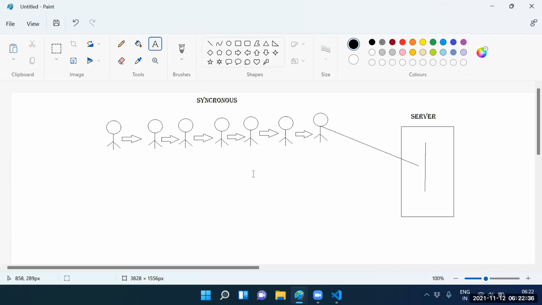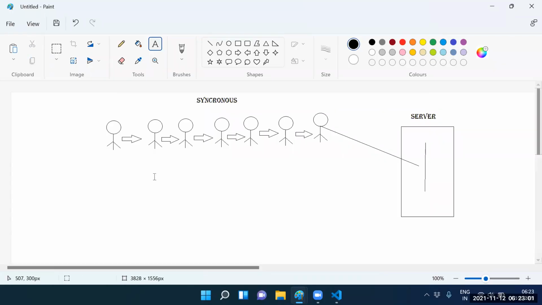What is a synchronous call? Client one sends the request. If client one's request is processed successfully, then only client two's request. If client two's request is processed successfully, then client three, then client four, client five. These kinds of calls we call synchronous calls.